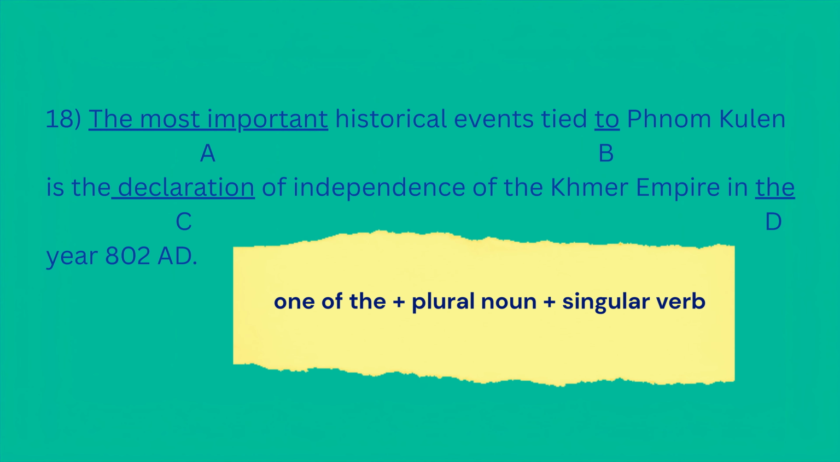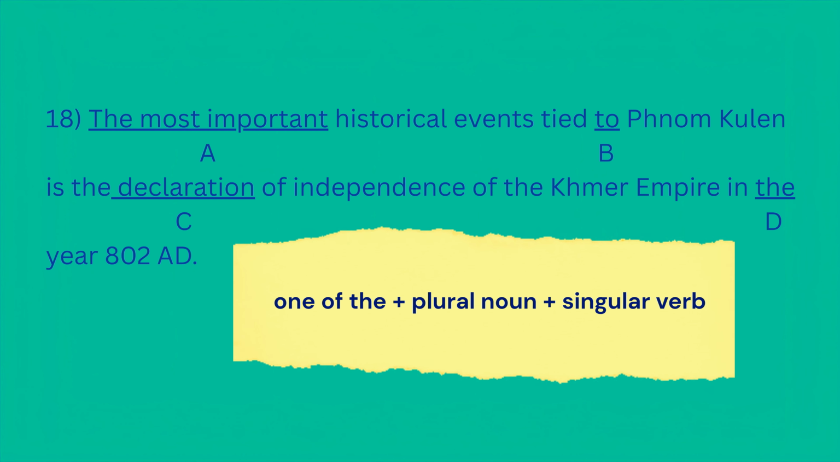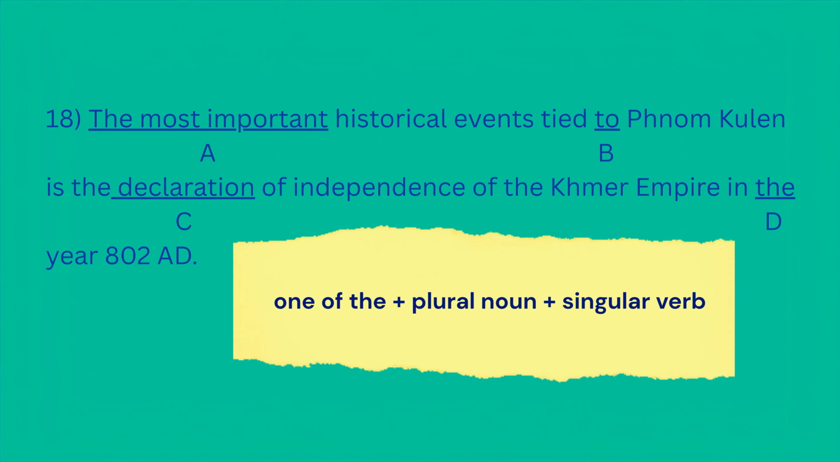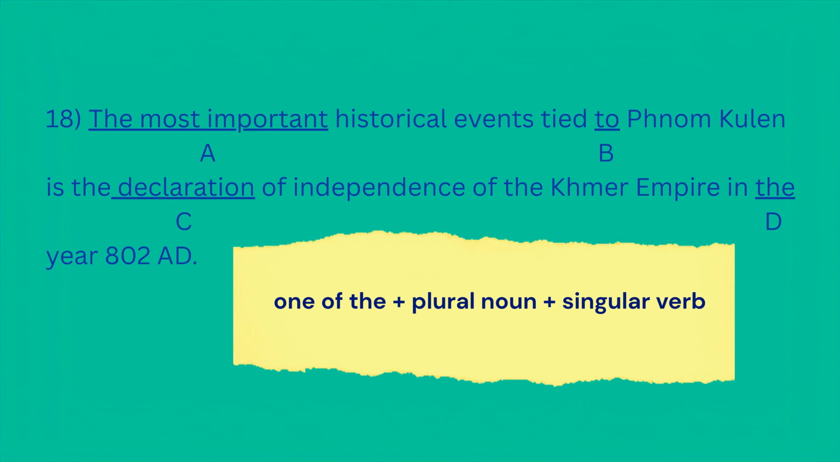And finally, historical entities. We say the Soviet Union. It's not just Soviet Union. We need the because it's a unique historical government. Other examples are the United States, the Holy Roman Empire, the Ming Dynasty. Use the before names of historical governments, dynasties, or unions. No error in Part D. Final answer, A, is the error. It should be one of the most important historical events tied to Phumd Kulin.